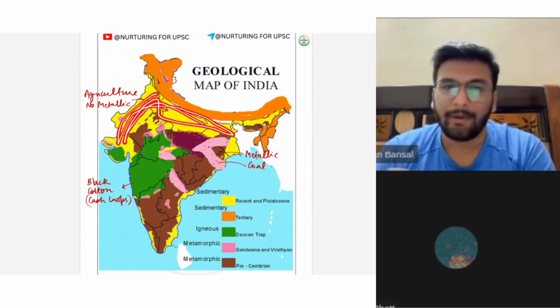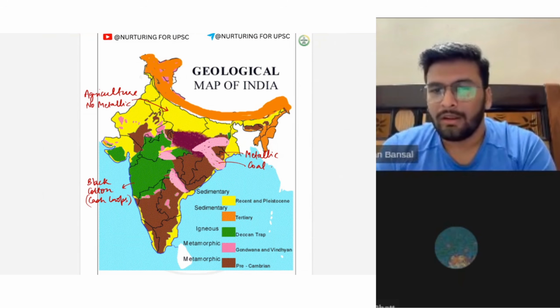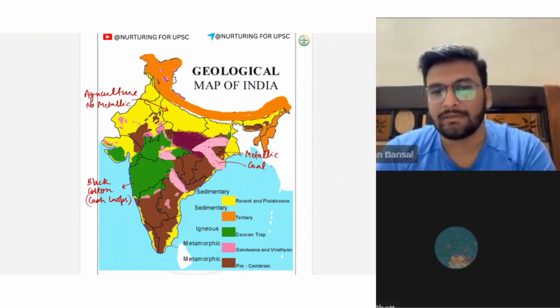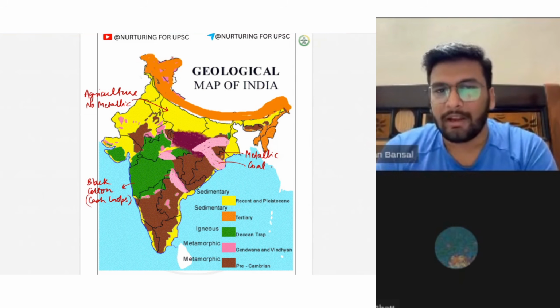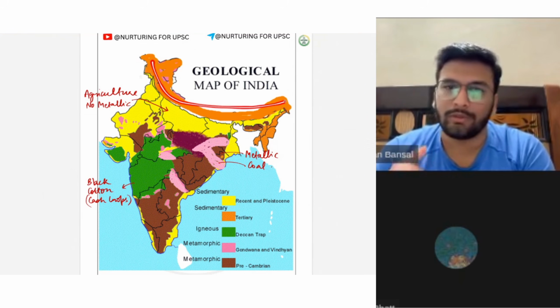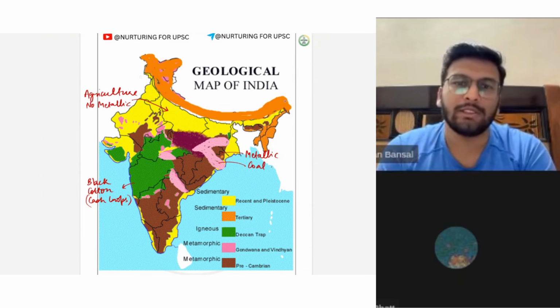Because it is a sedimentary rock. Sedimentary rock cannot have metallic minerals. That's why an agricultural society. Now, why do we have all these metallic minerals over here? Because of Archean orogenesis. Why do we have coal over here? Because of glaciation, the melting of glaciers. Why do we have this metamorphic rock over here? Because of the Himalaya formation, sediments of the Himalayas metamorphosed into metamorphic rocks.